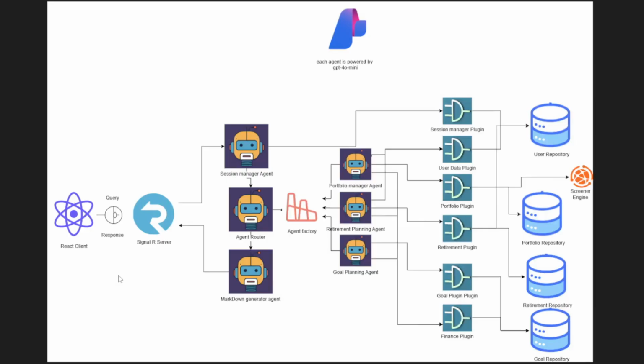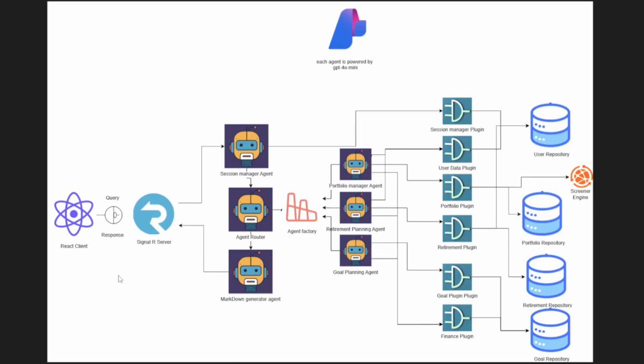For example, portfolio related queries go to the portfolio manager agent, retirement related to the retirement planning agent, and goal related to the goal planning agent. Once we have received a response from one of these agents, it will be passed down to the markdown agent, which creates markdown that our React client can render. So this is the whole idea of the frontline agents. They do have specialties, but not in terms of personal finance things.